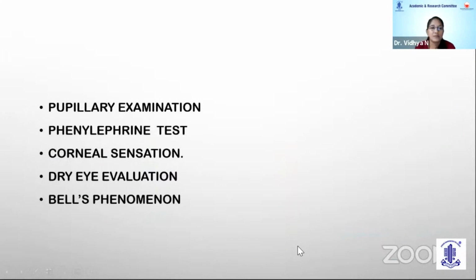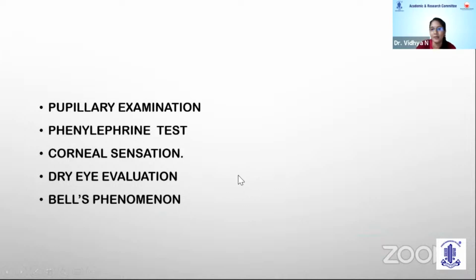As I mentioned, pupillary examination is another important point that we should not miss. It helps us diagnose the third nerve palsy and Horner syndrome. Phenylephrine test is useful in case of mild ptosis or patients presenting with Horner syndrome. Corneal sensation and dry eye evaluation should be done to complete the ptosis evaluation.